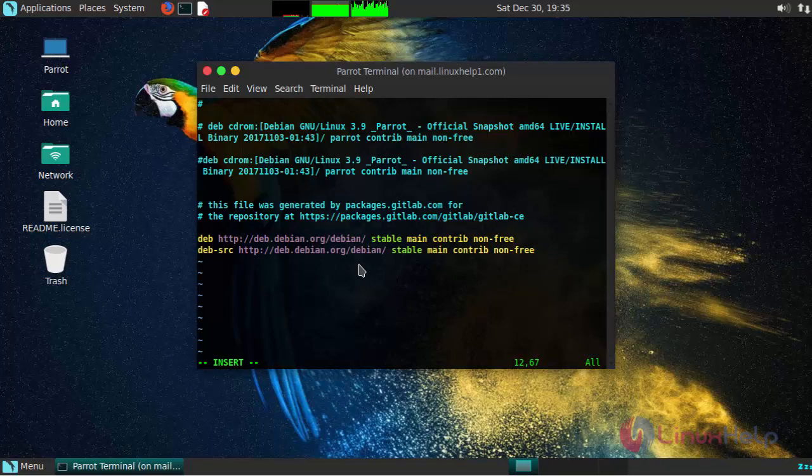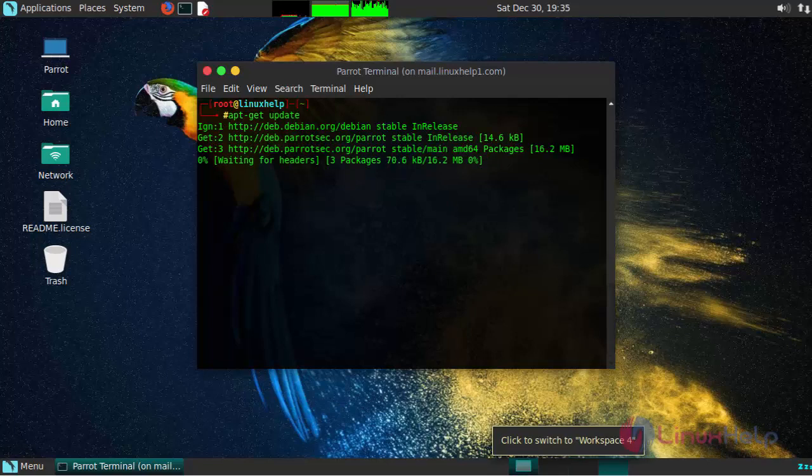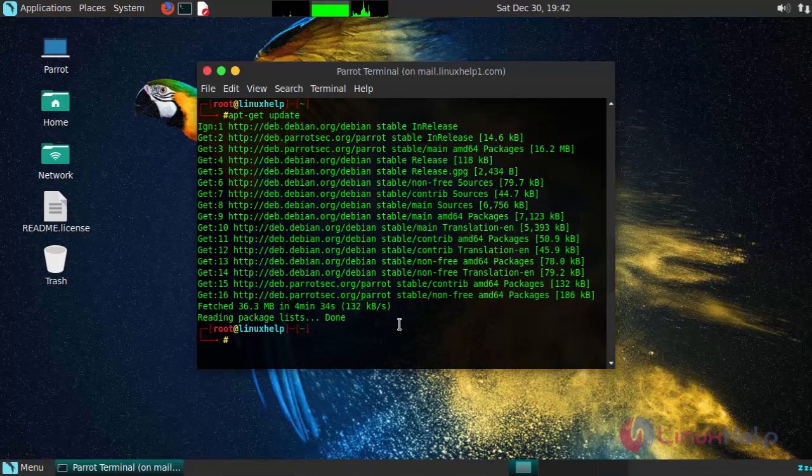After adding your required repositories, save the changes and update your system by running the apt-get update command. After updating your system, install your application by